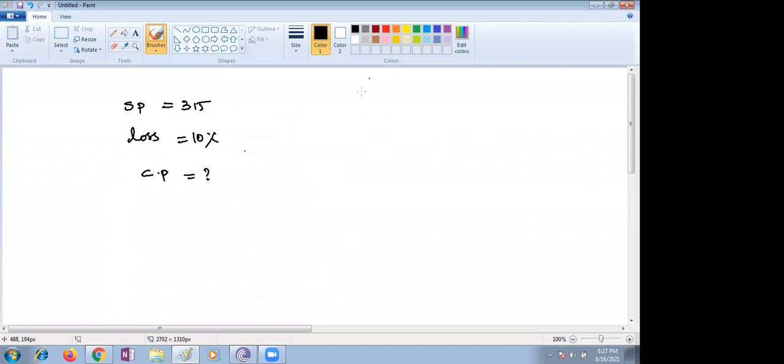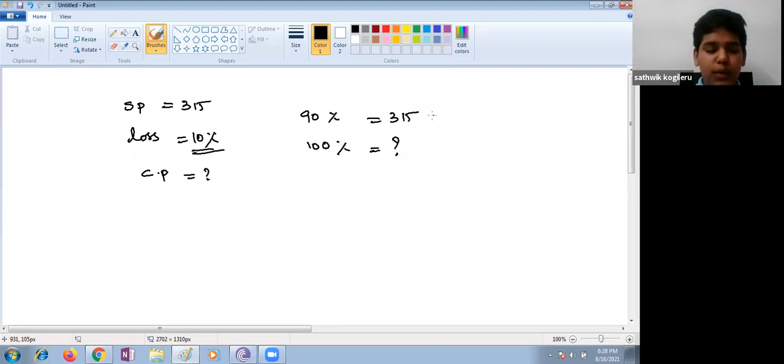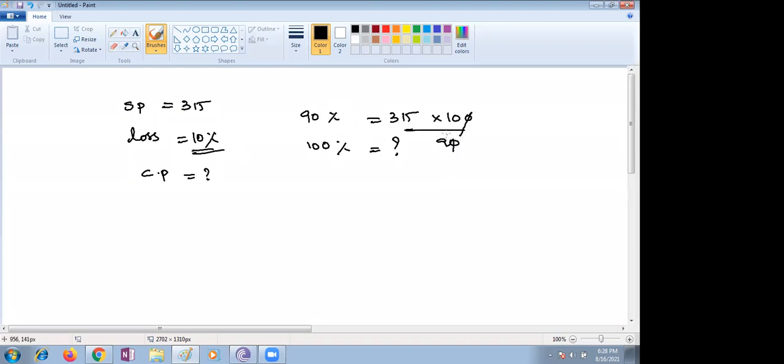We don't know. Suppose 10% loss means 90% is 315. You need to find out 100%, right? 100 into 100 by 90. So here cut 0, 9. How many times?